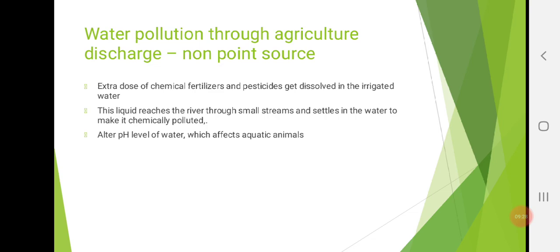The overuse of pesticides also makes the water polluted by killing the fish and other life in the water and also by killing the aqua plants. These aqua plants are natural purifiers of water. When they get killed, the water quality goes on reducing. So like this, agriculture also is a main cause of water pollution.